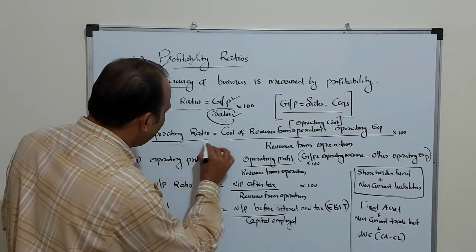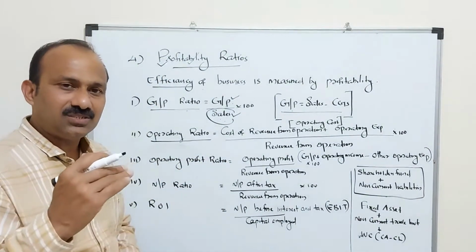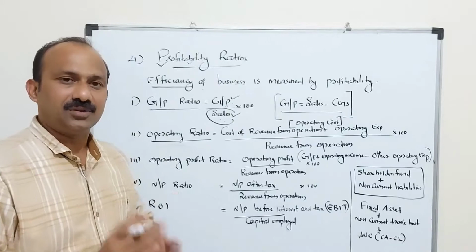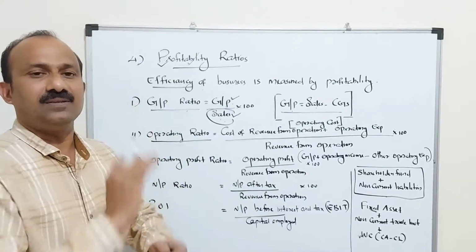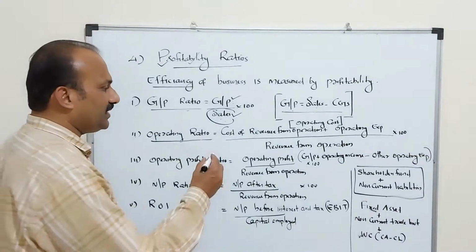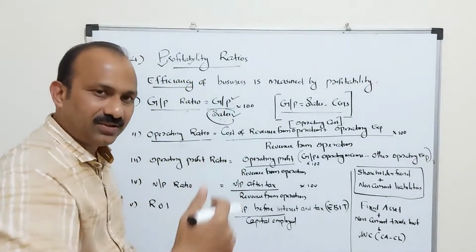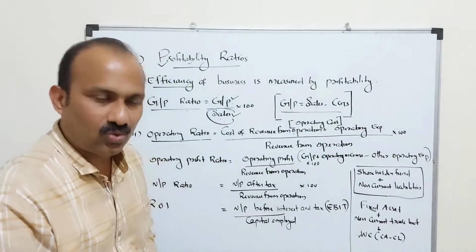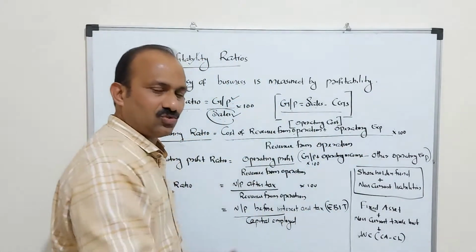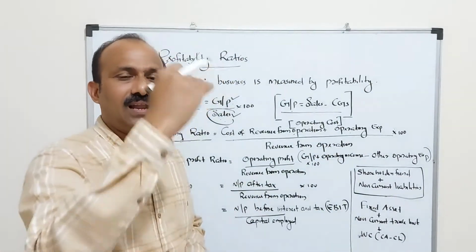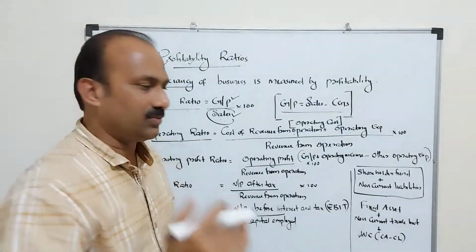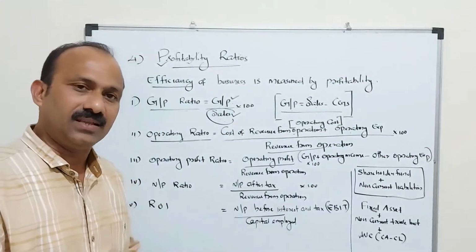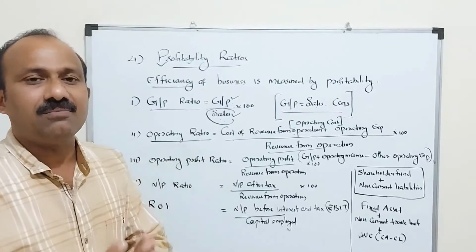Number 2, operating ratio. For an organization, say 100 is the sales and operating cost is 70. That means compared to the sales, 70% will be the operating ratio. So for the operating ratio, you need to calculate the complete operating cost. What are the operating costs? Cost of revenue from operations, that is known as cost of goods sold, plus operating expenses in the profit and loss account debit side items. What are they? Rent, salary, insurance, operating items. Then divided by revenue from operations, sales. Simply we can say operating cost divided by sales into 100.